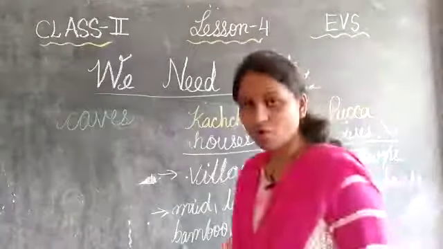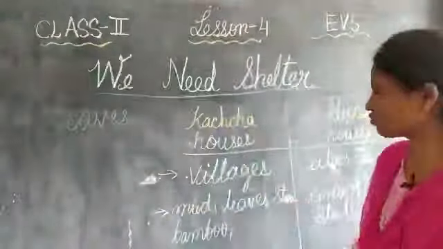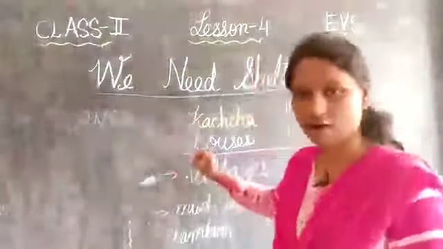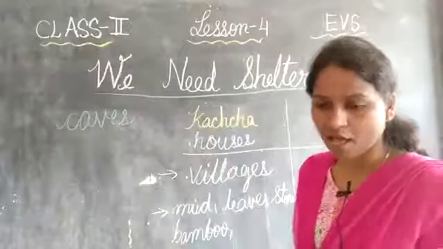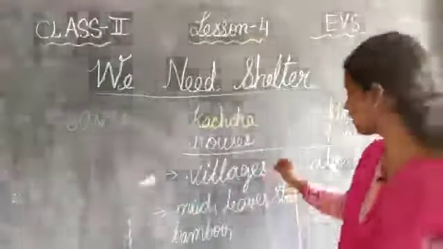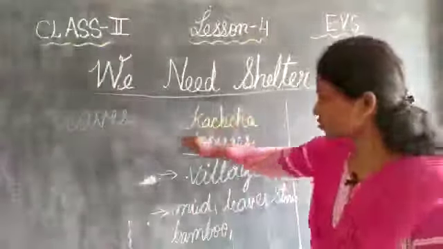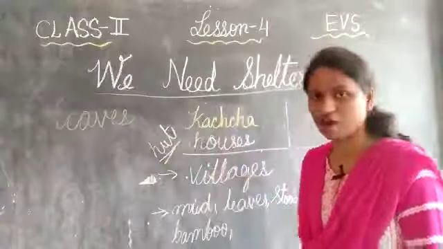So what are the examples for kacha houses? Hut. Okay. And what else, children? Caves. Yes, hut is an example for kacha house.